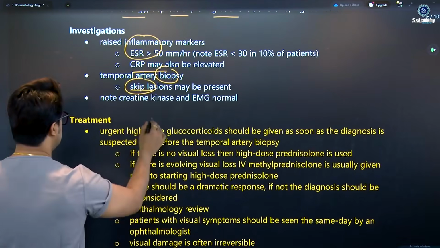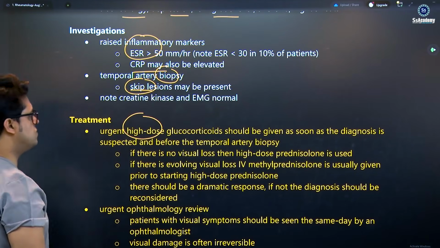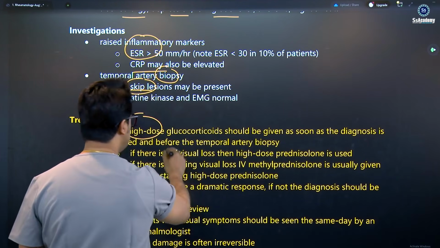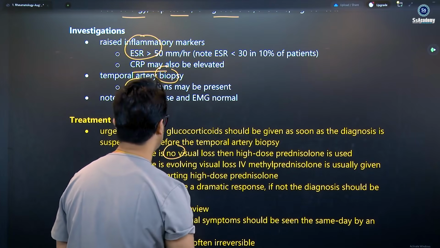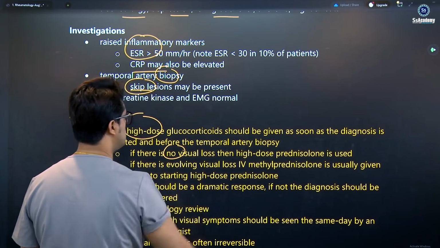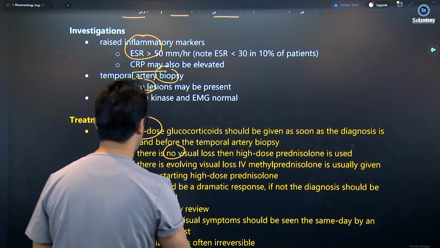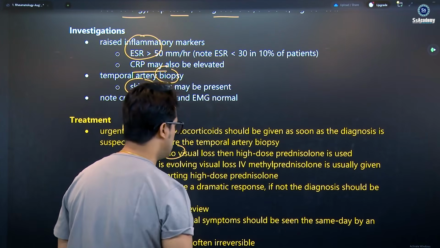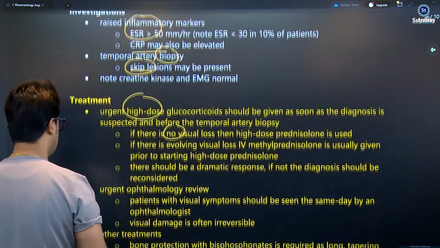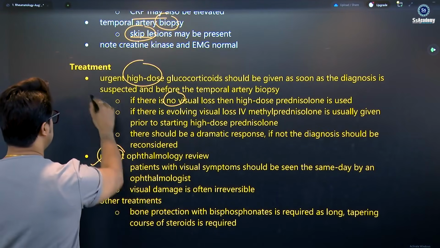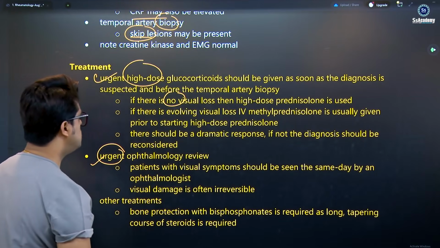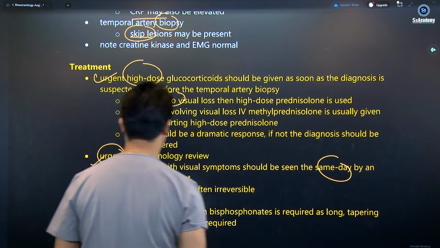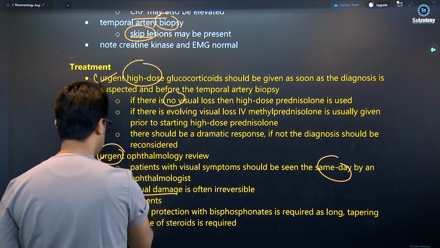Treatment is an urgent high-dose course that should be started as soon as the diagnosis is suspected, followed by the temporal biopsy. With no visual loss, high-dose prednisolone is used. If there is evolving visual loss, IV methylprednisolone is usually given prior to starting high-dose prednisolone. There should be a dramatic response; if not, the diagnosis should be reconsidered. Urgent ophthalmic review, definitely. Patients with visual symptoms should be seen the same day by an ophthalmologist. Visual damage is often irreversible.